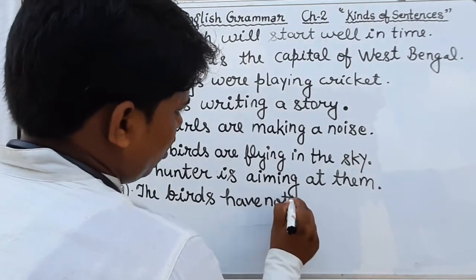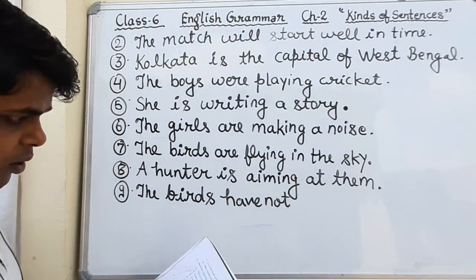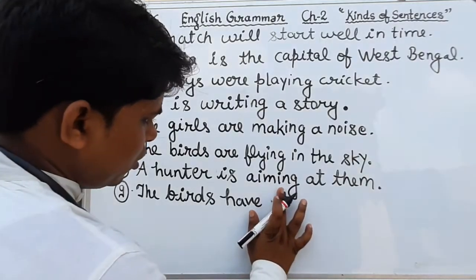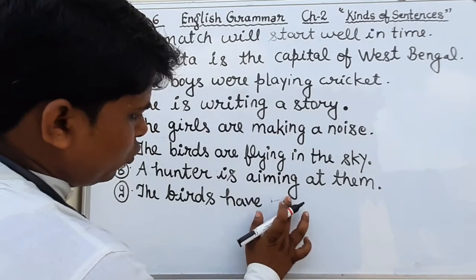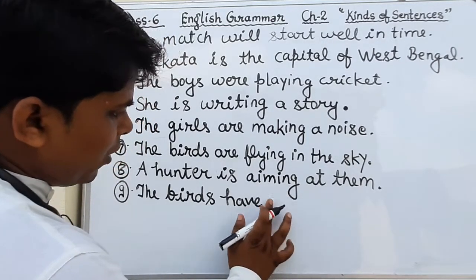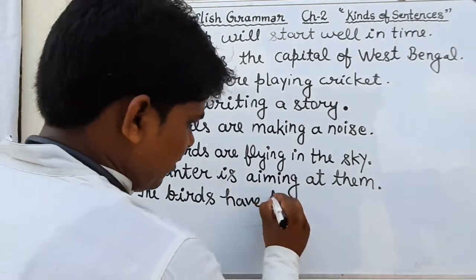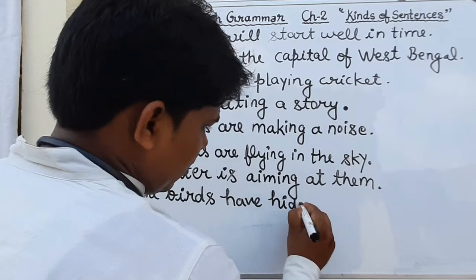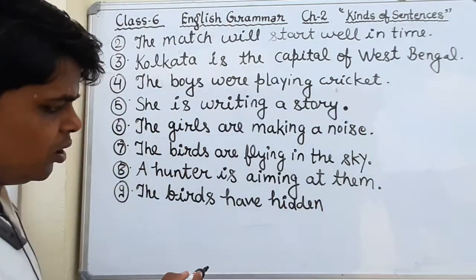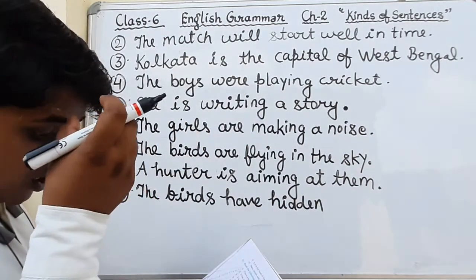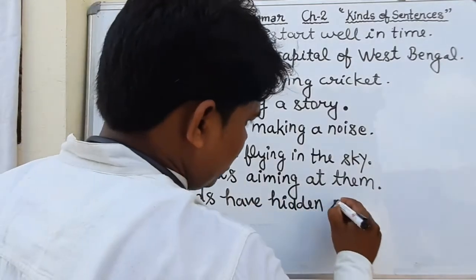We will remove the word not because we have to make it in affirmative form. The birds have hidden in the branches of the tree.